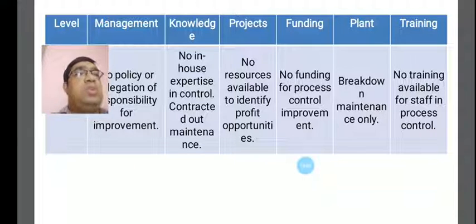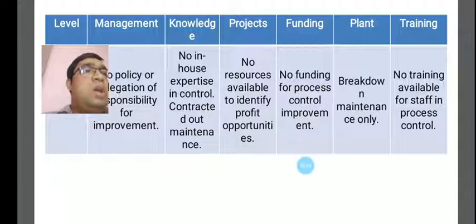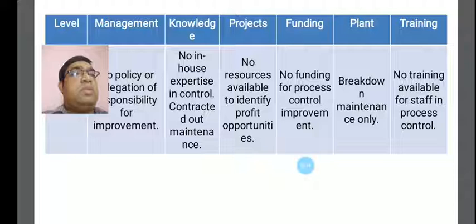For funding, there is no funding for process control improvements at level number 0, and the plants are concentrated on breakdown maintenance only.